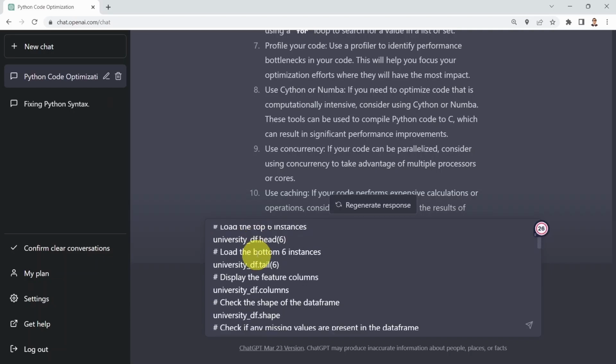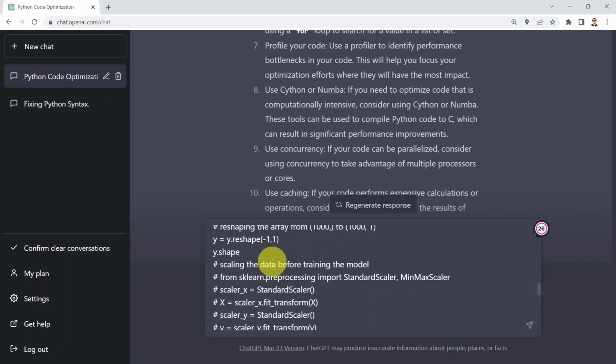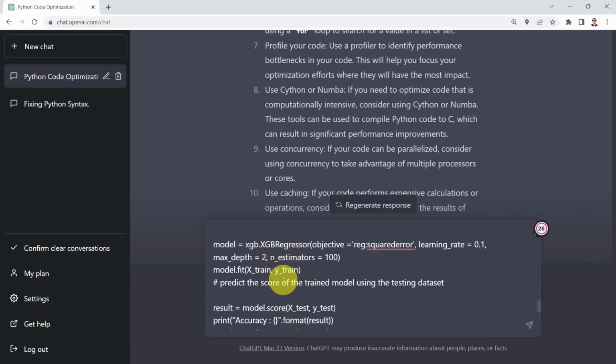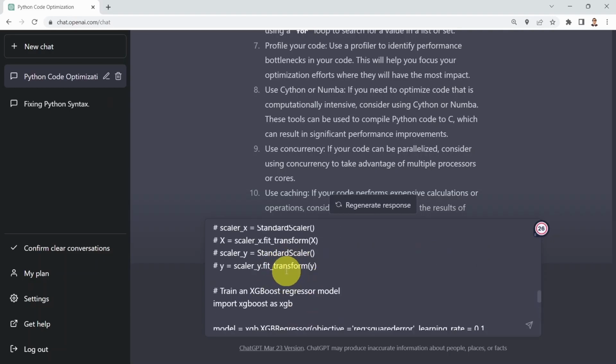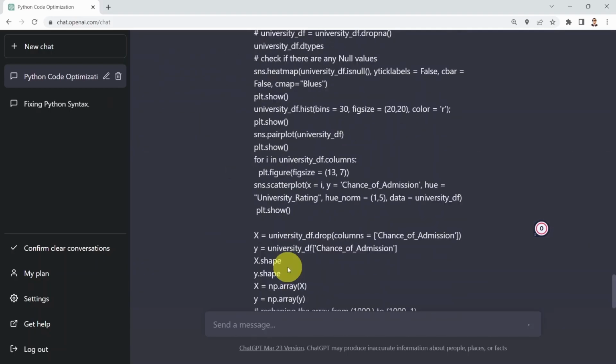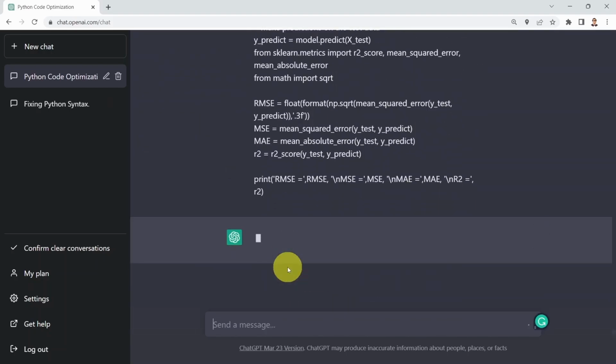And here I copied basically a list of code. If you recall, this is the exact same code that I covered before when we trained our machine learning regression model, and we intentionally removed the X_train and X_test part. So if I just press enter, what you see here is simply an explanation of the code. ChatGPT is going to explain it first, and afterwards I'm going to ask it to go ahead and optimize it. So let's wait and see.